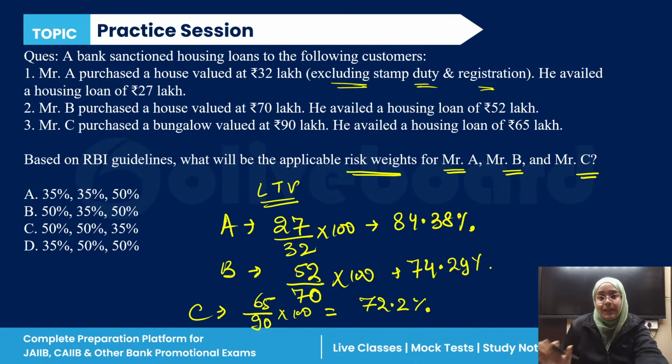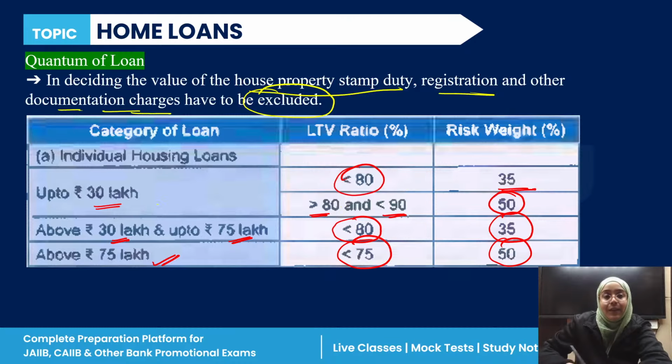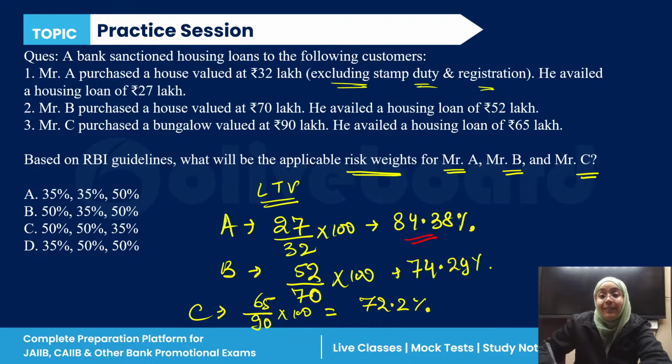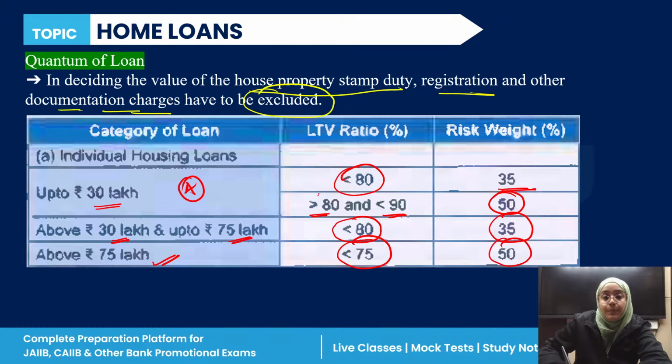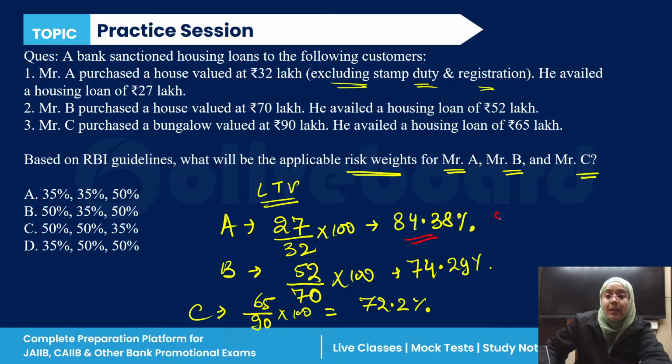Now let's see. Mr. A availed a housing loan of 27 lakh, so he is falling in this category. The loan to value ratio is 84.38, so the risk weight is 50%. So for Mr. A, the risk weight is 50%.